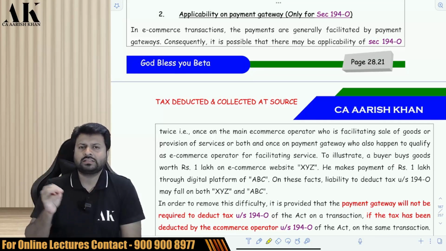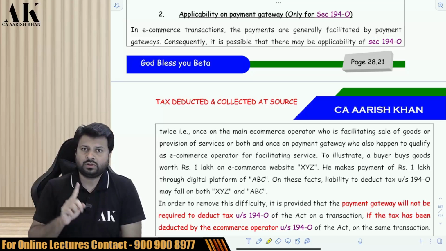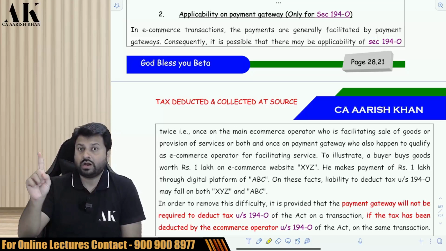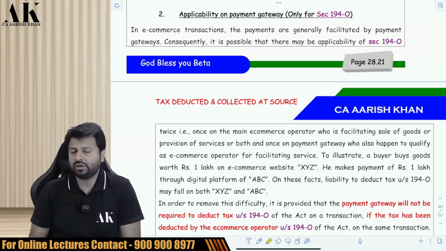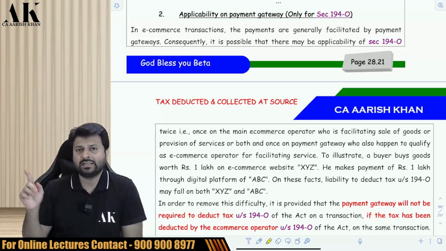Whenever a customer makes a payment, it does not go directly to Amazon. First it goes to Razorpay, then Razorpay pays to Amazon, and then Amazon pays to the seller. So how does it go? First the customer pays to Razorpay, Razorpay pays to Amazon, and then Amazon pays to the seller. In this case, is Razorpay also liable to deduct TDS?